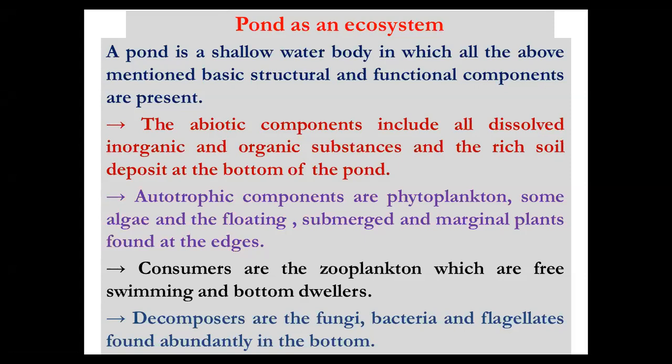And then after the death of these plants and animals, their bodies are decomposed by decomposers like bacteria and different flagellates, so that all the organic and inorganic content is again deposited into the soil. It is called recycling of minerals by decomposition. We'll discuss what decomposition is and the different steps involved later. So this is about the structure of the pond ecosystem.